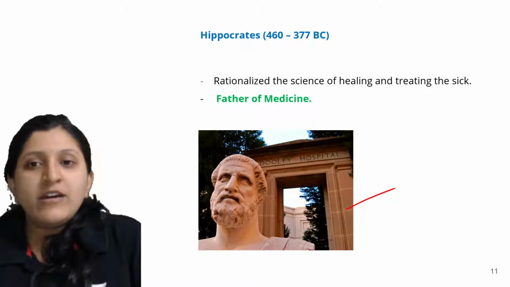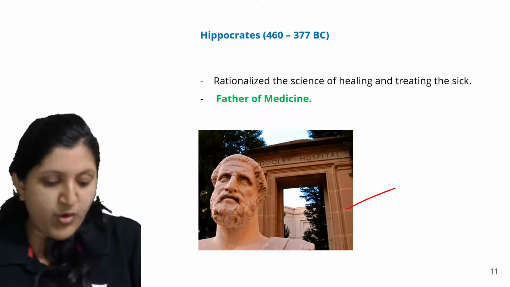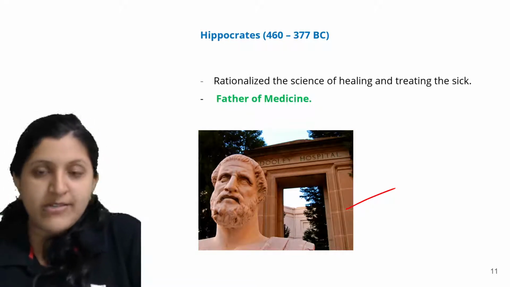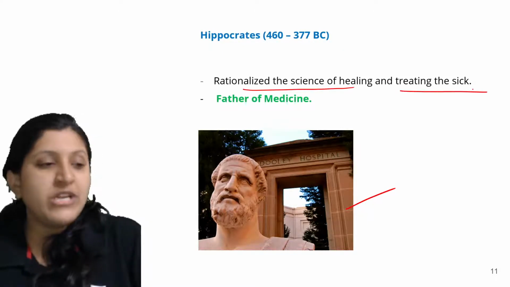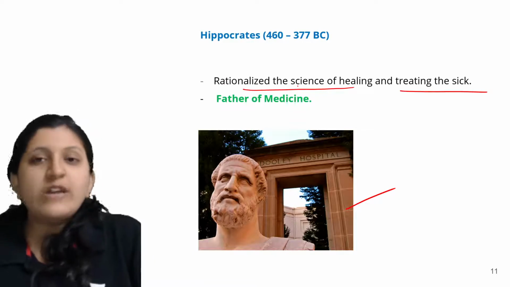In the year 460 to 377 before Christ, he rationalized the science of healing and treating the sick. So what is that?